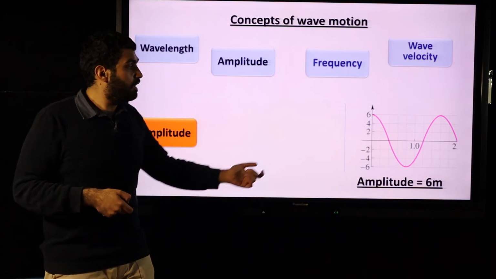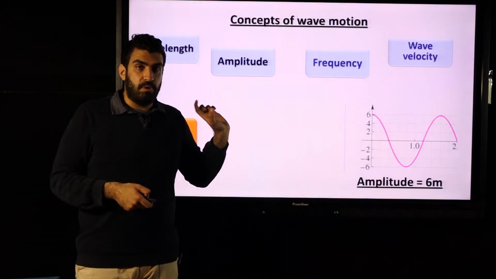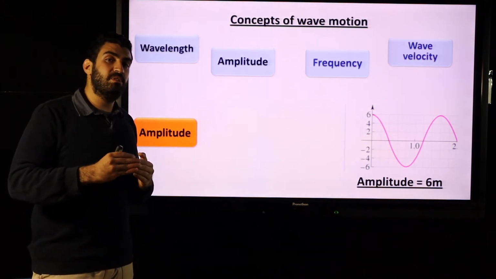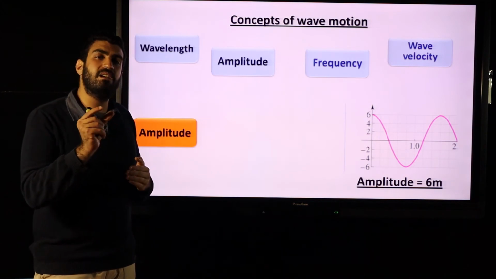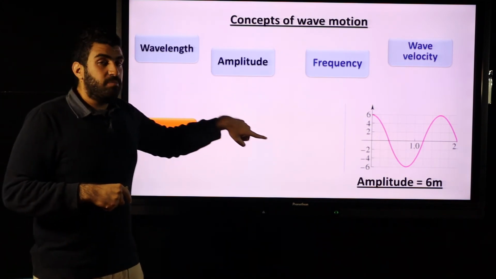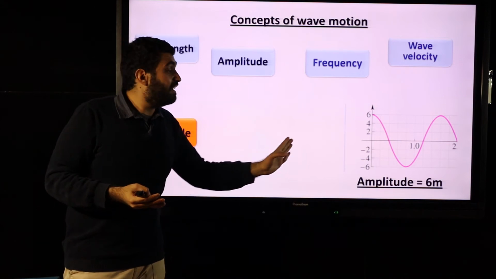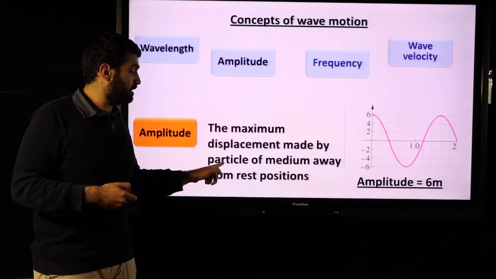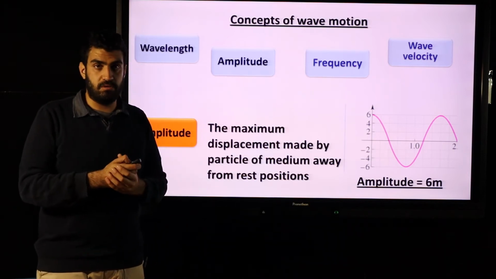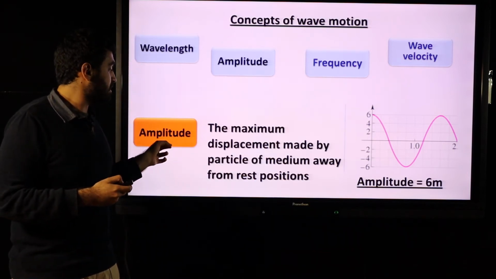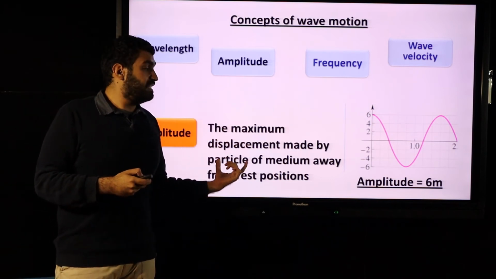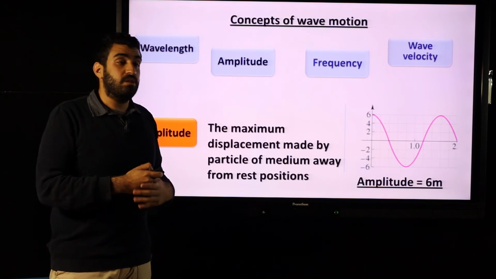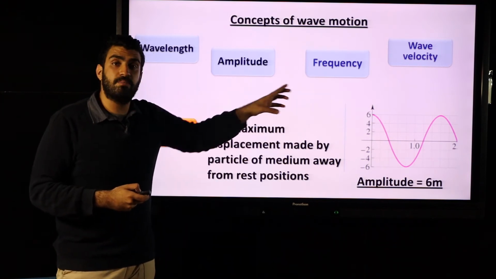What's meant by amplitude? The maximum displacement. In case of oscillatory motion, we say the maximum displacement made by the oscillating body. In case of wave motion, we don't have an oscillating body, we have particles. So it's the maximum displacement made by particles of the medium away from rest positions. Again, what's meant by amplitude? The maximum displacement made by particles of the medium away from rest position.